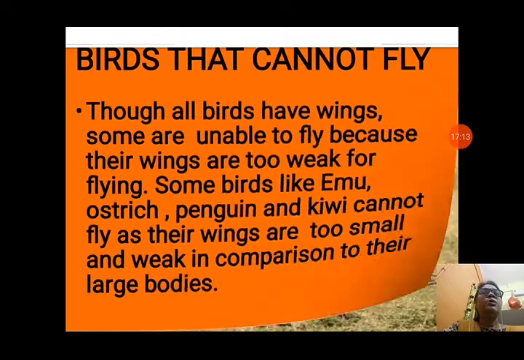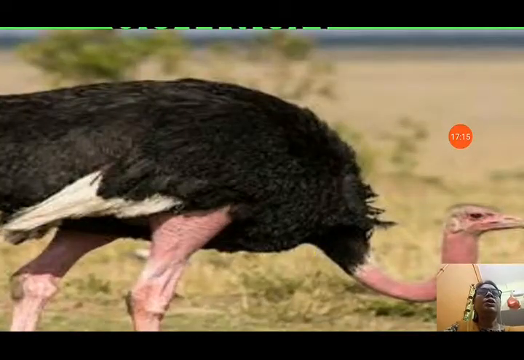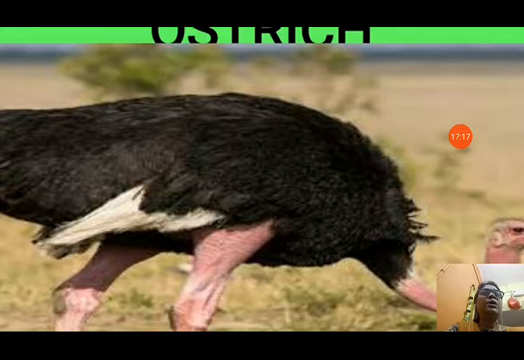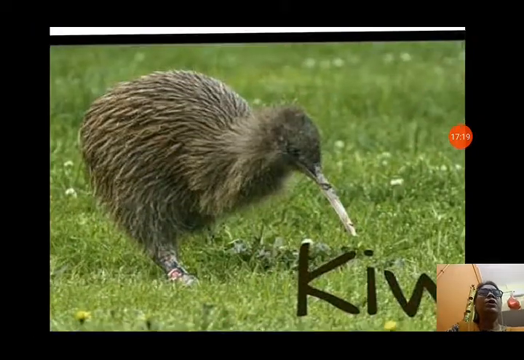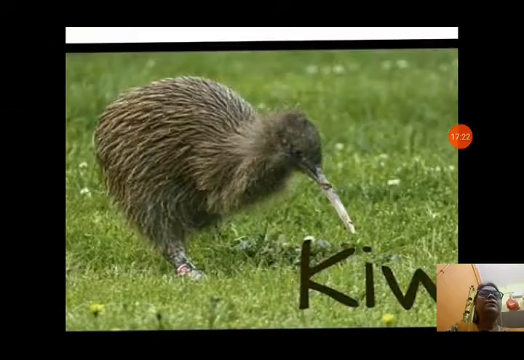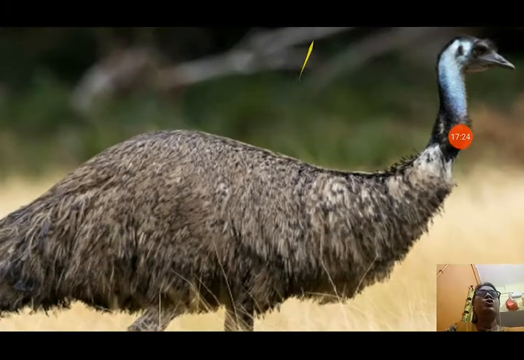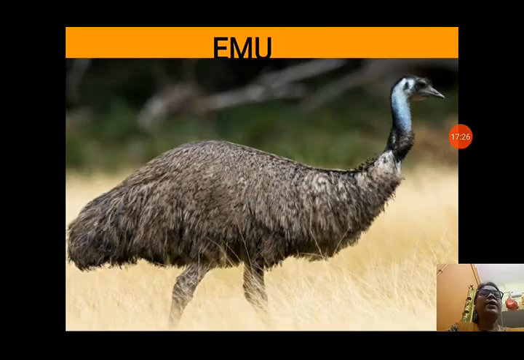Now we will see about some birds. You can see the ostrich, it cannot fly. These are flightless birds. You can see here the emu and kiwi. Kiwi is also a flightless bird. Now you can see the emu is also a flightless bird that cannot fly.